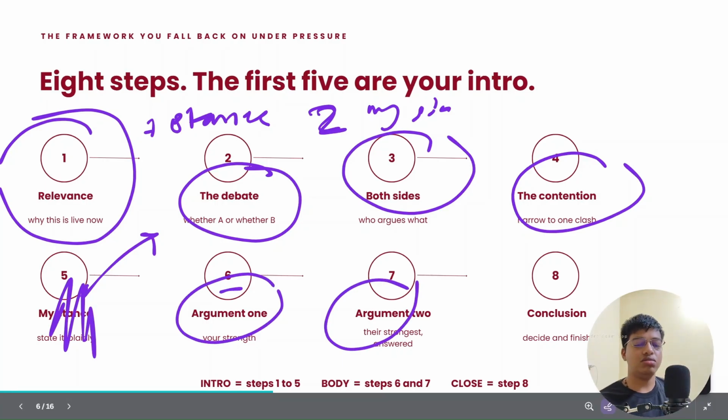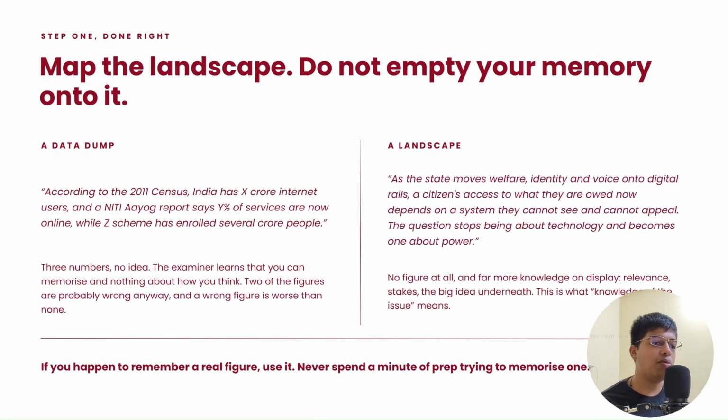So this is the thing that we have already discussed. Why are we going about it again? So the introduction, when the introduction happens, you need to state what the relevance is right now, and actually what the debate is about. Be very careful. Do not make the information a data dump.